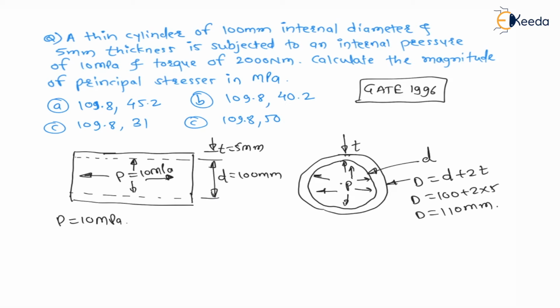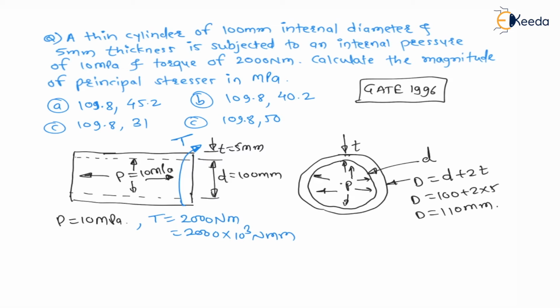Again it is subjected to a torque of 200 Newton meter, meaning on this pressure vessel the torque is also acting. Let us say this is a torque T, of magnitude 200 Newton meter, which is nothing but 200 into 10 to the power 3 Newton mm. This is the torque acting on the component.